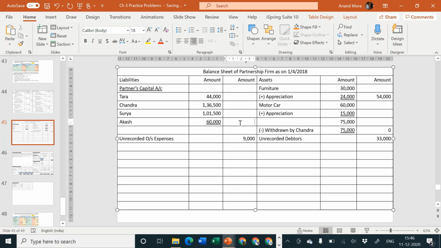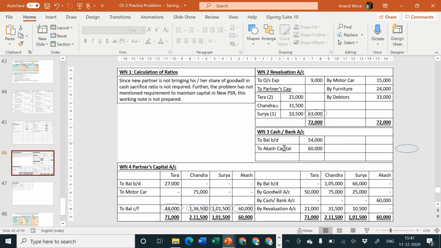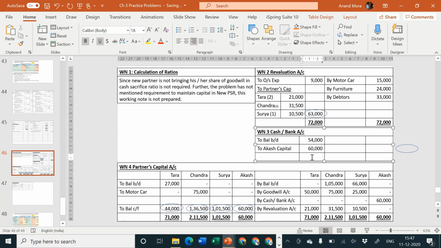Let us take the total to the outer column. 44,000 plus 1,36,500 plus 1,01,500 plus 60,000 is equal to 3,42,000. And then any other account is pending. Let us check it out. Revaluation account is closed. Cash or bank account is pending. Chalo. 54 plus 60 is equal to how much? 1,14,000.